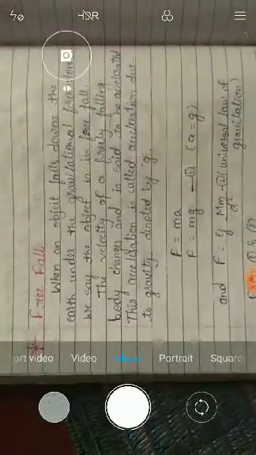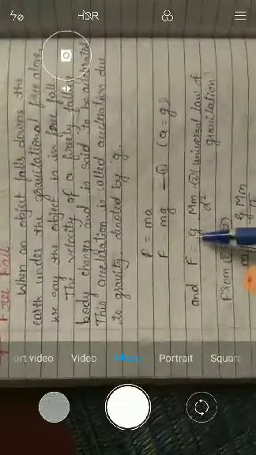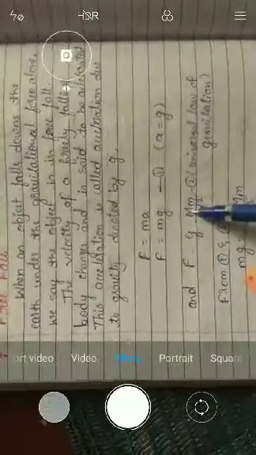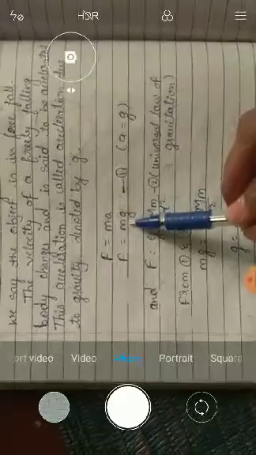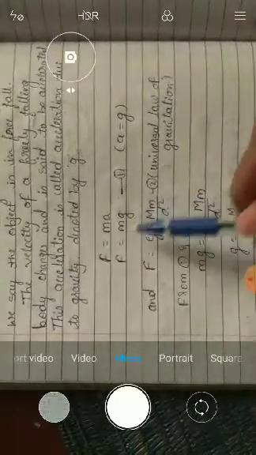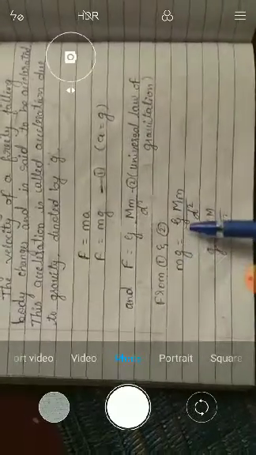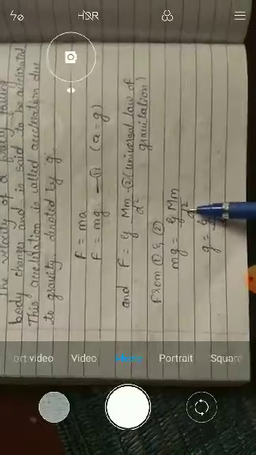And also we know the formula of the universal law of gravitation. What is that? F is equal to G M m divided by d square, which means force is equal to the gravitational constant times the masses of the two bodies divided by distance square. Using these two, F is equal to mg, and F is equal to this term, so we can write mg is equal to G M m divided by d square.